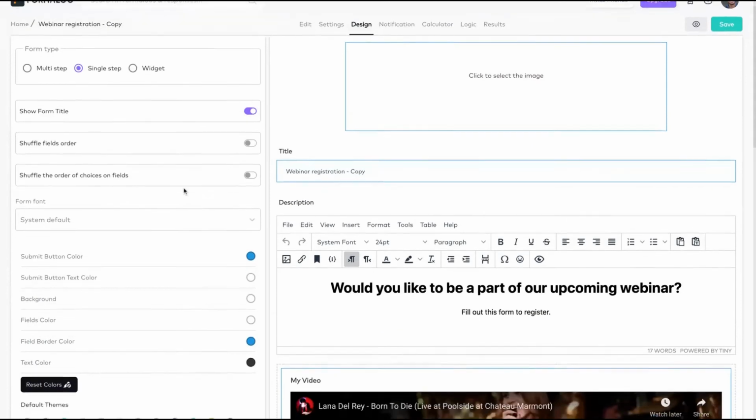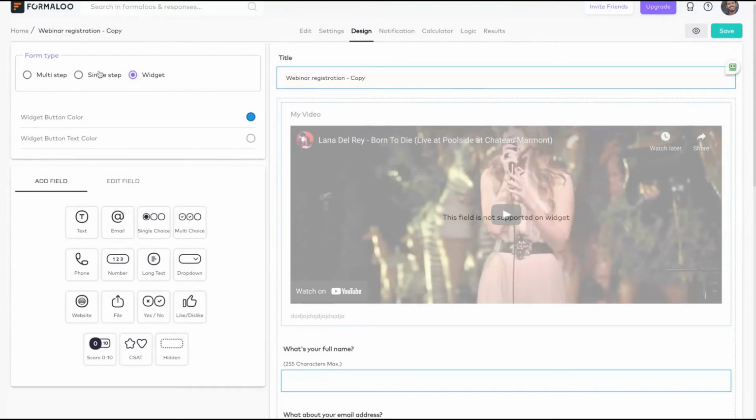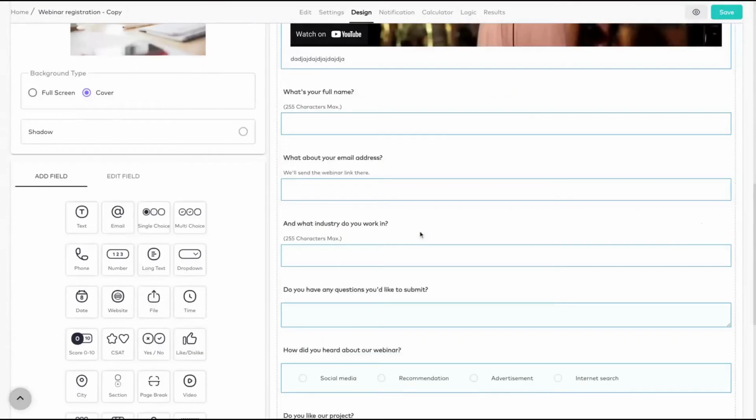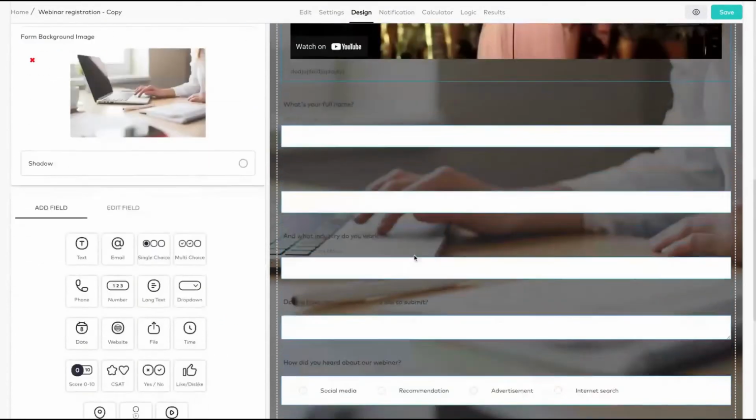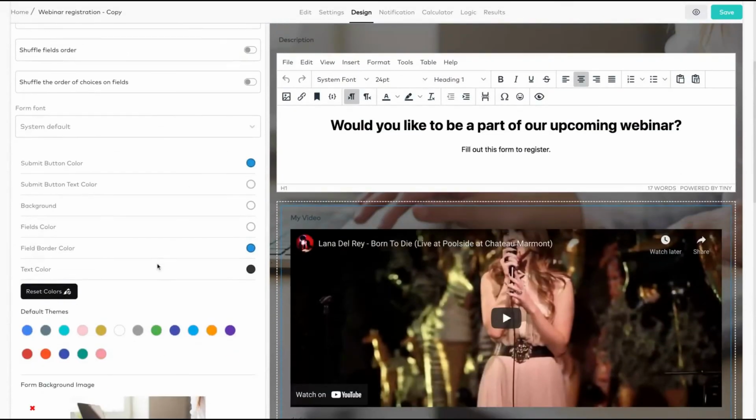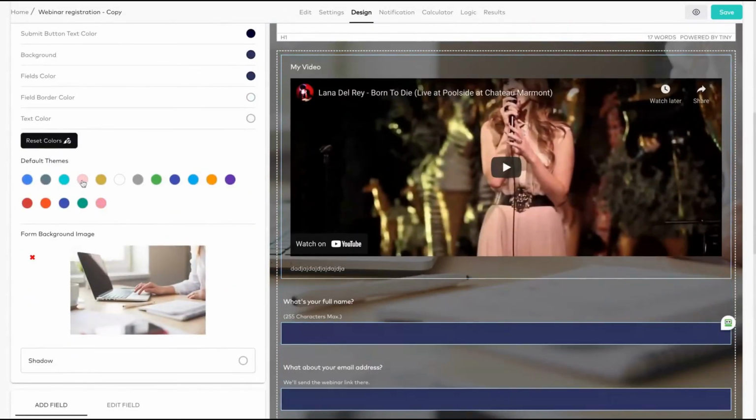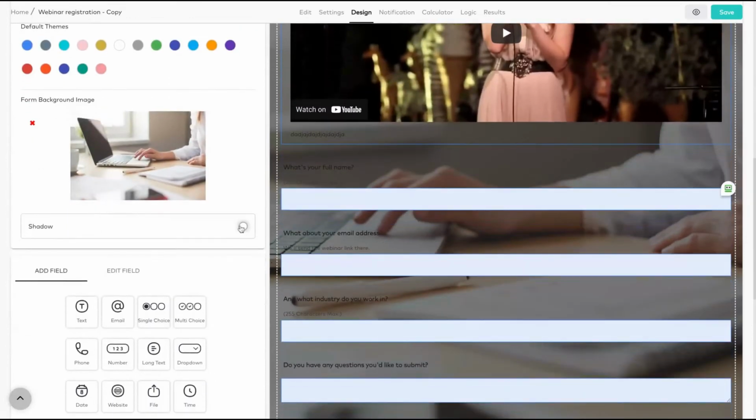Here you can do the design. You can choose if you're gonna use it as a widget or as a single step, so everything on the same page, or as a multi-step that will be more like a dynamic form. Okay, and here you can change all colors. You can use one of the default themes that they have. Just click on the themes, change the background image, add shadow or not, and you can add fields. Also fields here. You can receive files, etc.